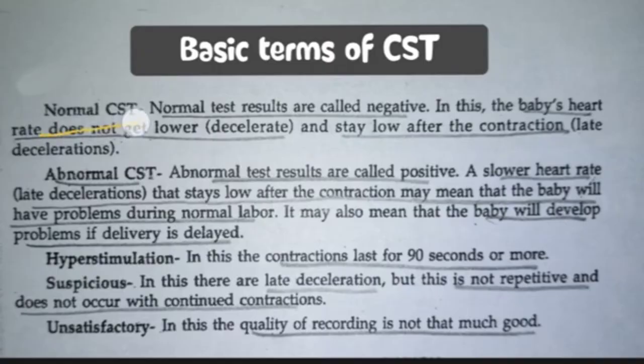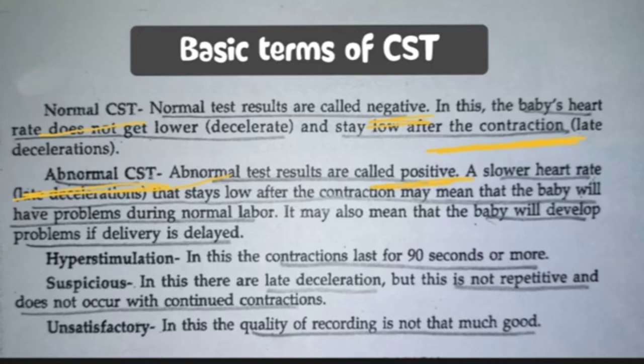First, normal CST. This is when we get the report after the CST examination and it is negative. Even though there is a decrease in oxygen level, if the heart rate is not reduced, then the report will be negative. But in some conditions, after the contraction, the fetal heart rate will get reduced. That is also normal. Next, abnormal CST. Abnormal CST will be positive. That is, when a decrease in oxygen level is observed, the fetal heart rate will also be decreased.